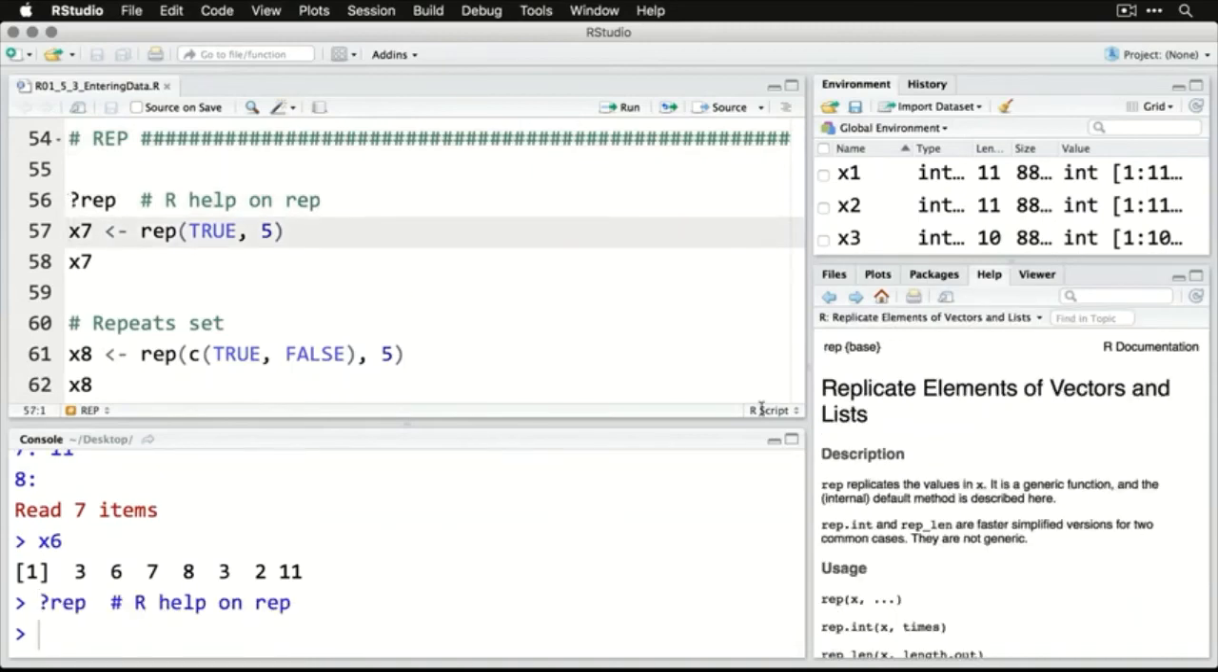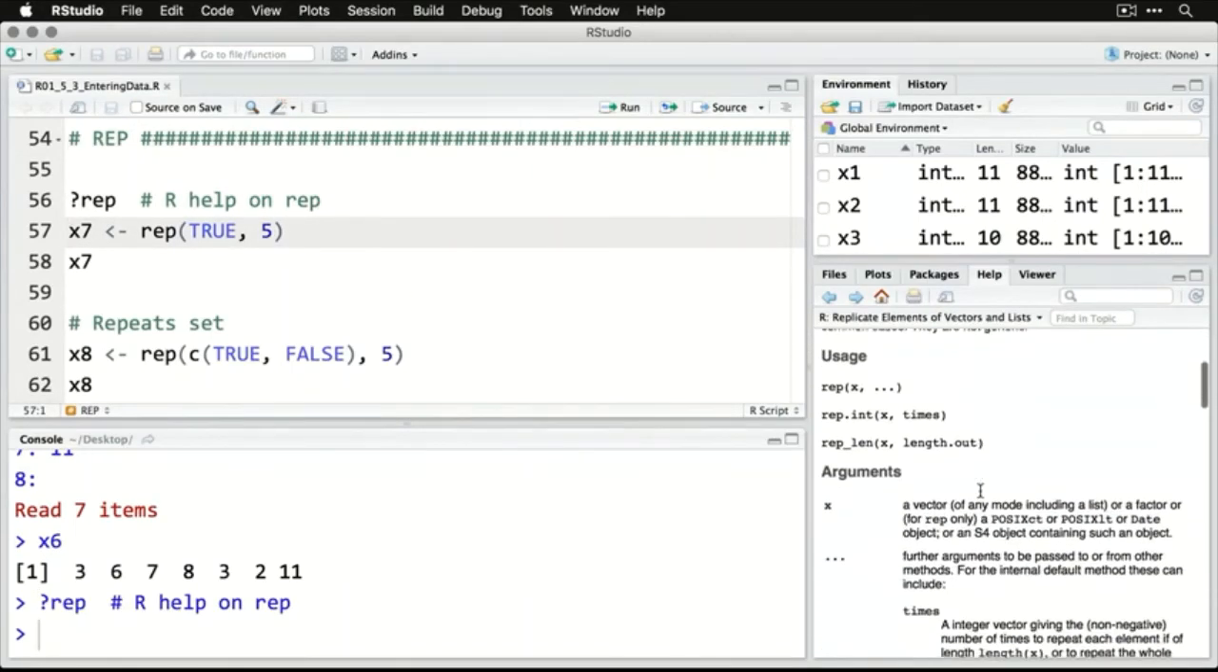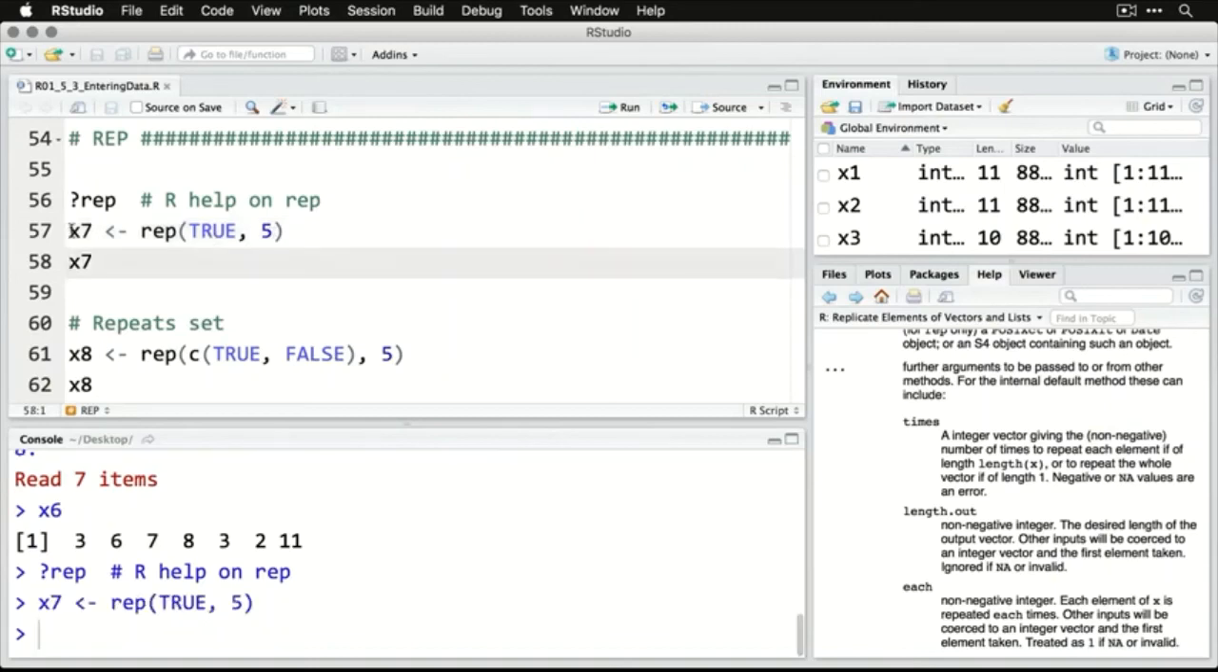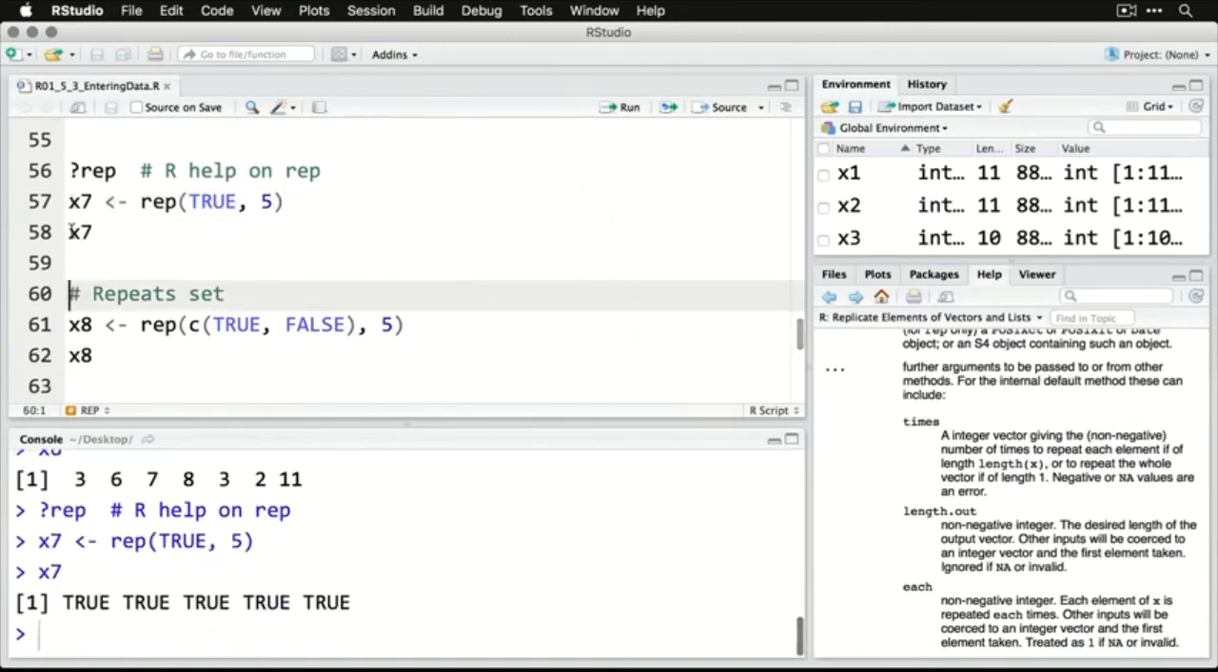Now rep, you can guess, is for repetition. We'll call the help on that one, replicate elements. And here's what we're going to do. We're going to say X7, we're going to repeat or replicate true, and we're going to do it 5 times. So X7, and then if you want to see, there are our 5 trues all in a row.